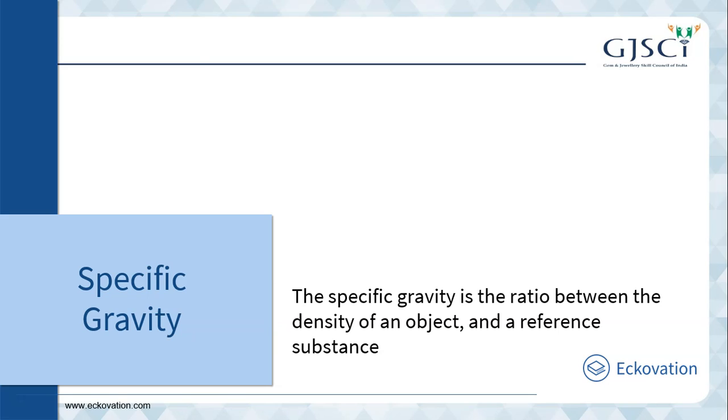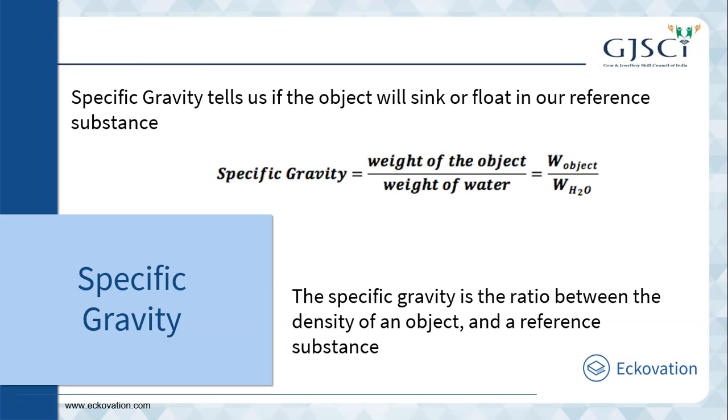There are many factors that determine if an object will sink or float in water, and one of these factors is what we call specific gravity. The specific gravity is the ratio between the density of an object and a reference substance. Usually, the reference is water, which always has a density of 1 gram per milliliter or 1 gram per cubic centimeter. Every metal has a specific density that can be calculated when submerged in water.